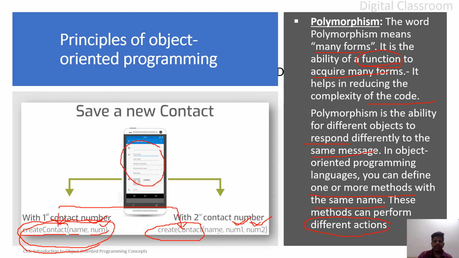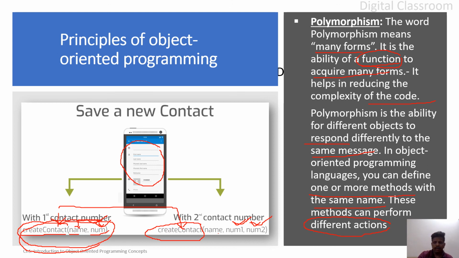So that is polymorphism. Here it will not be calling different methods. The function name is the same, only the number of parameters or values you are passing will differ, or the type of values will differ. Finally you will be able to save or create the new contact in your phone. That is polymorphism.